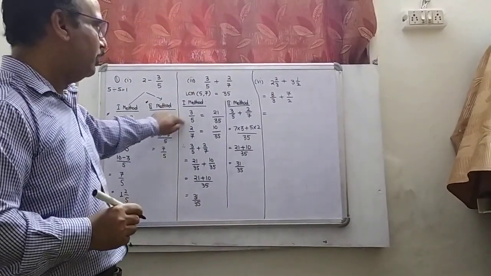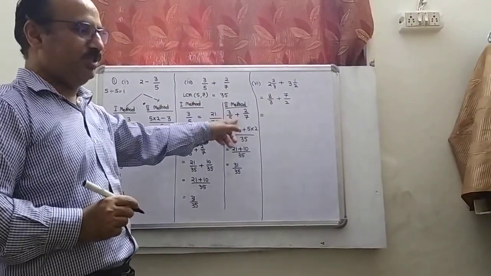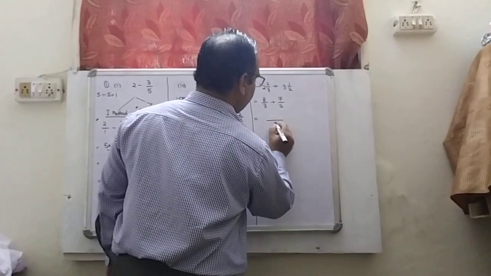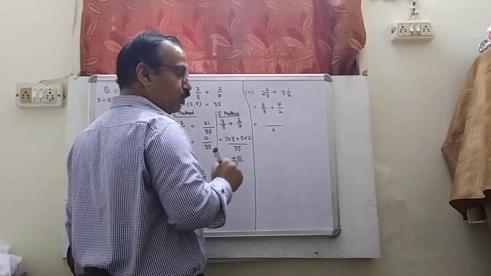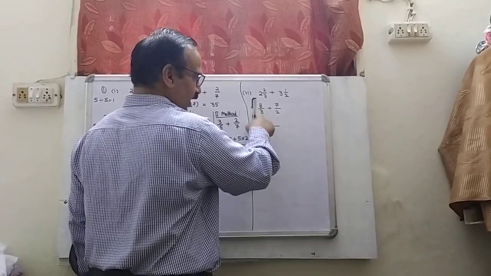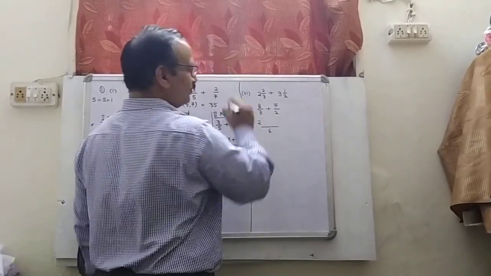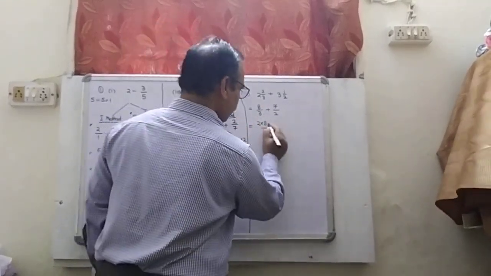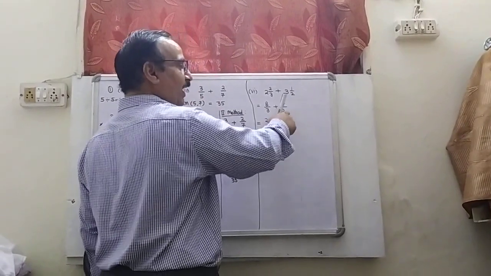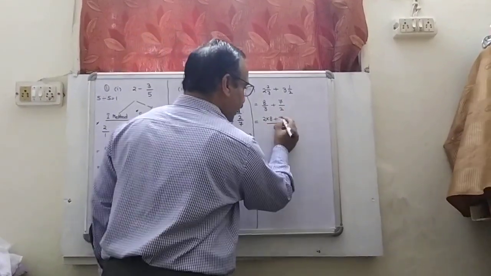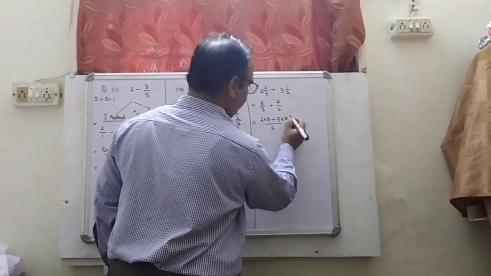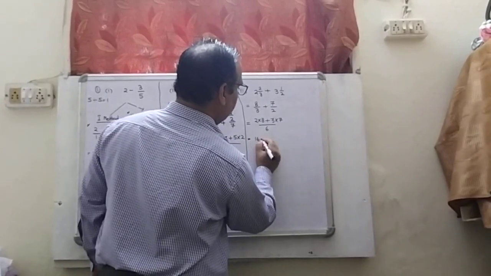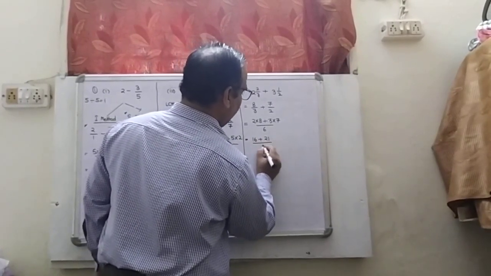Now what you have to do? Either you may choose this method or you may choose the second method. I'm choosing the second method here. First I have to find the LCM of 3 and 2. You will get 6. Now what you will do? You will divide 6 by 3, and 3 twos are 6, and that 2 must be multiplied by 8. Positive sign. Now 6 must be divided by 2, 2 threes into 7. And now what will happen? 2 eights are 16 plus 21 upon 6.